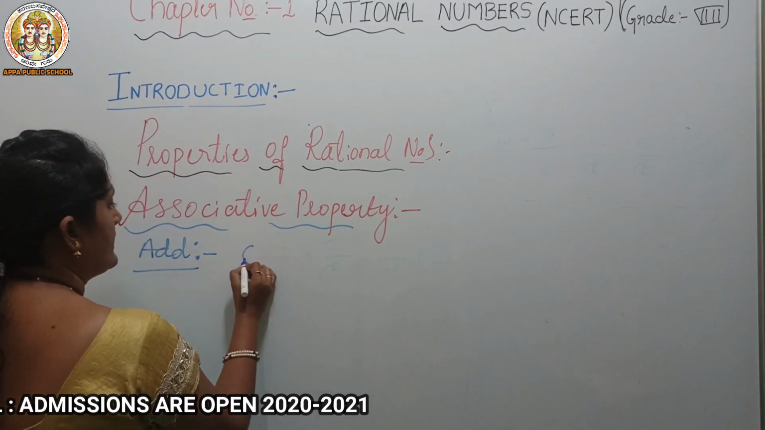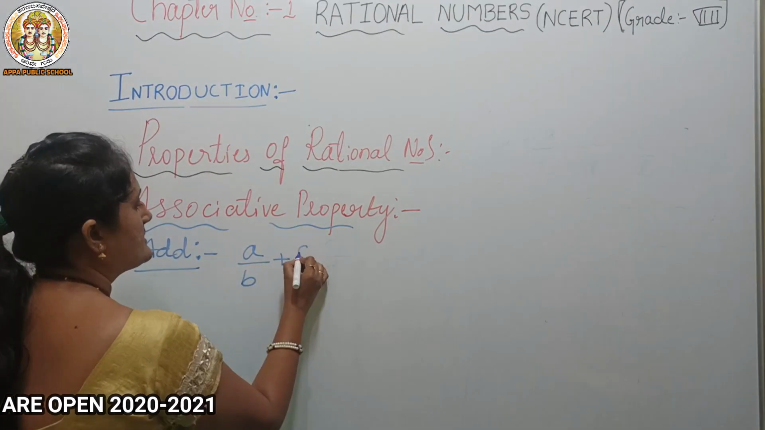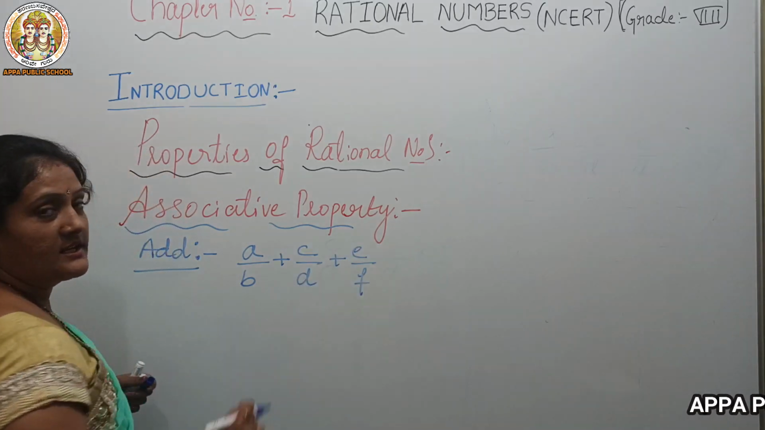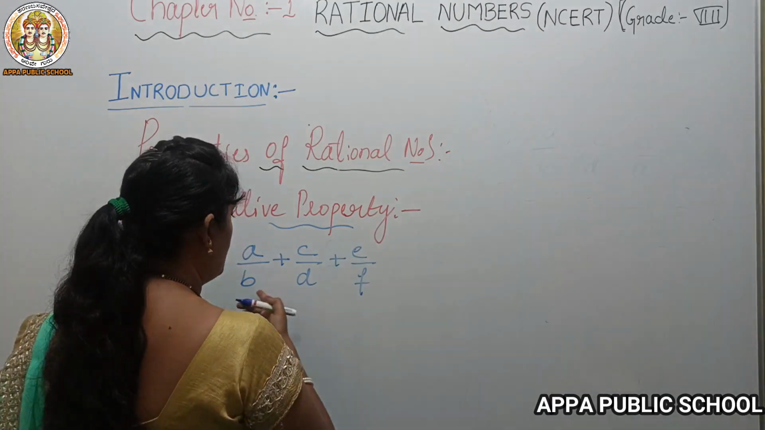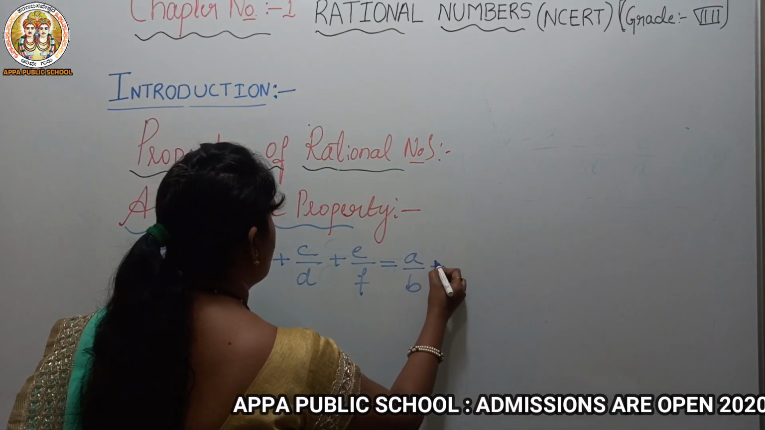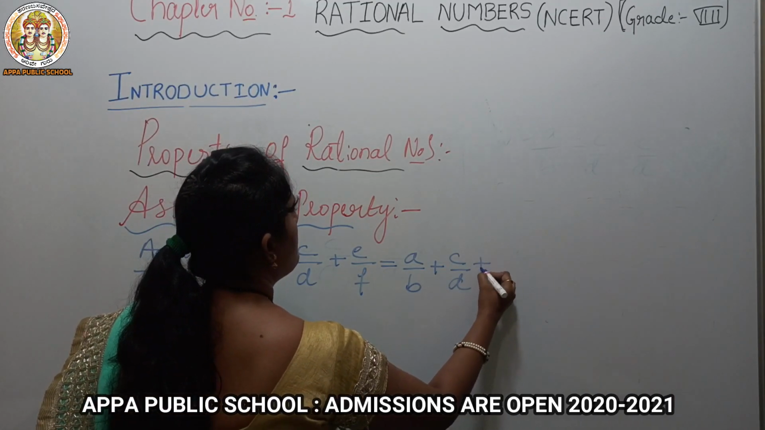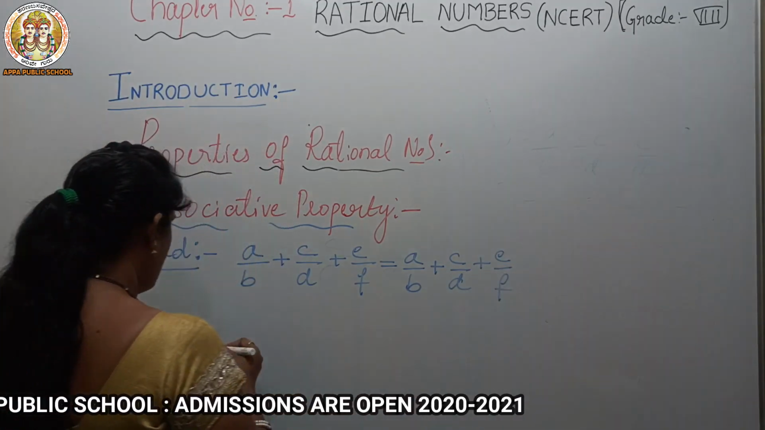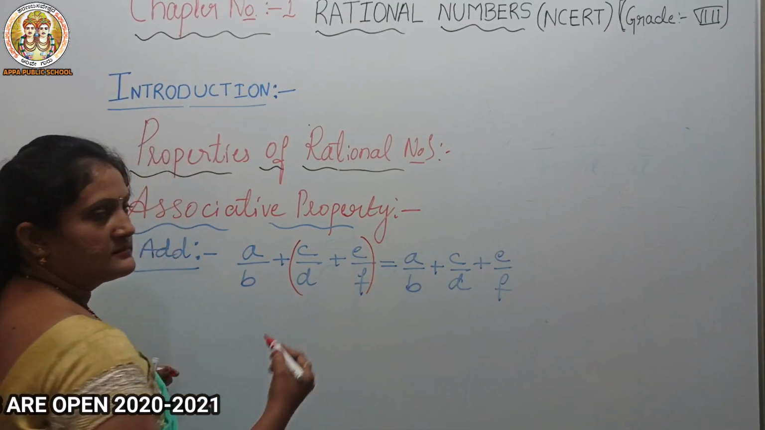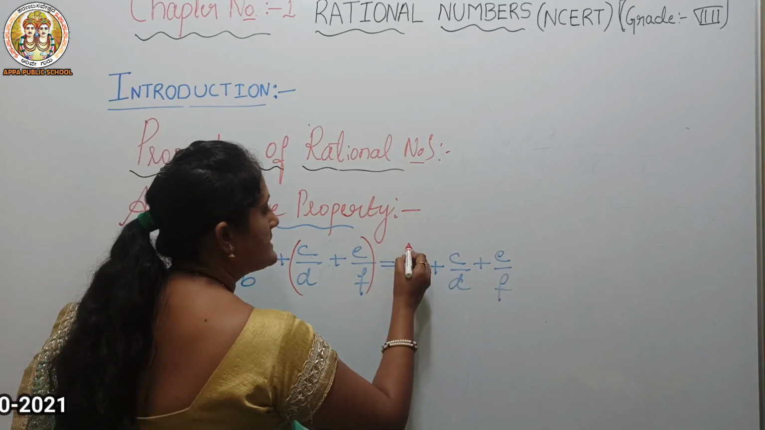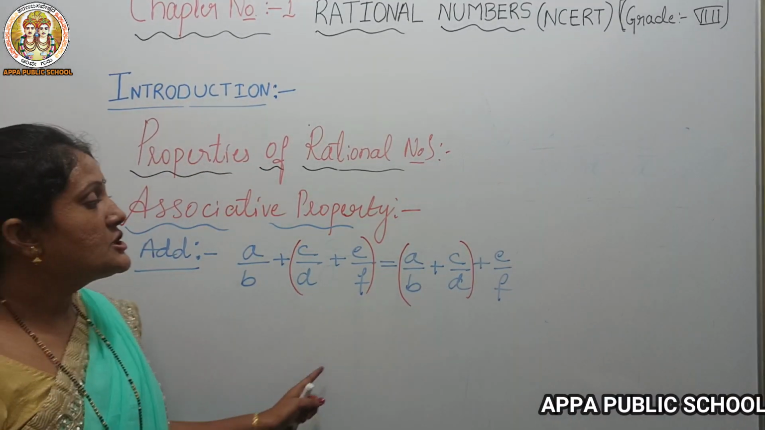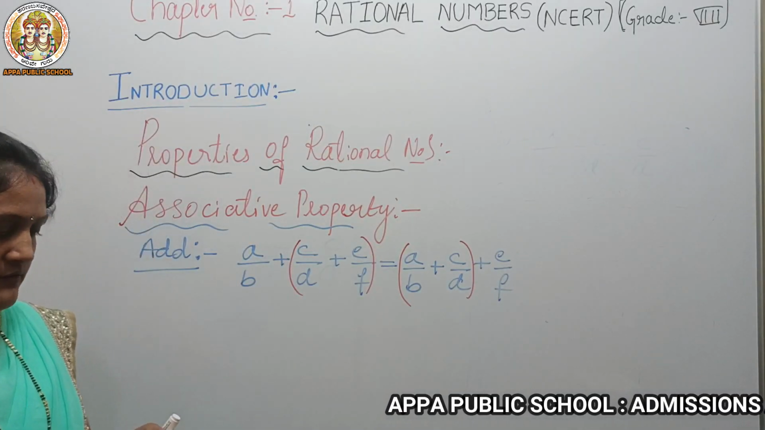A by B plus C by D plus E by F. Three numbers we have to take. So three rational numbers, I am saying more than two, so we can take 3. So A by B plus C by D plus E by F. So here first I will add these two numbers, and on the RHS side I will add first these two numbers. Then also the answer should be the same. We'll check whether it will work or not.